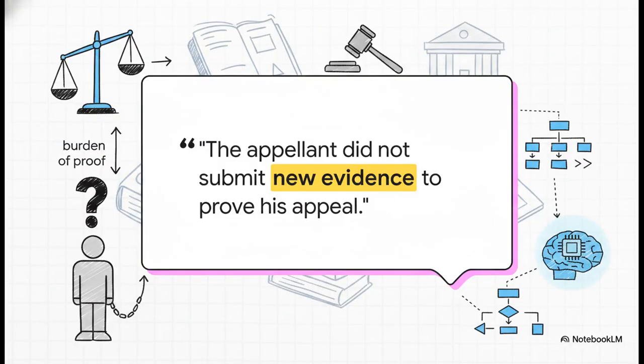But perhaps the most glaring procedural error was sitting right there in the appeal ruling. The AIs neutrally reported that this exact quote, "The appellant did not submit new evidence to prove his appeal," represents a complete reversal of the legal burden of proof. In criminal law, the prosecution has to prove guilt. By demanding that the imprisoned defendant provide new evidence to prove his own innocence, the court fundamentally violated the presumption of innocence.